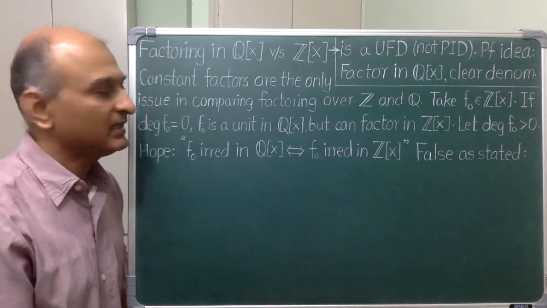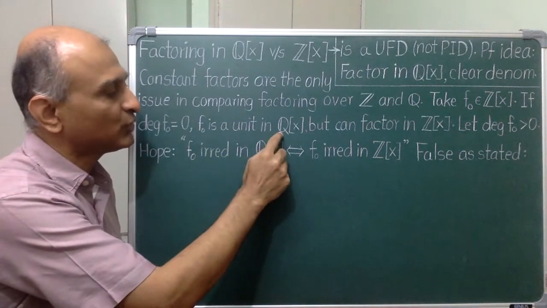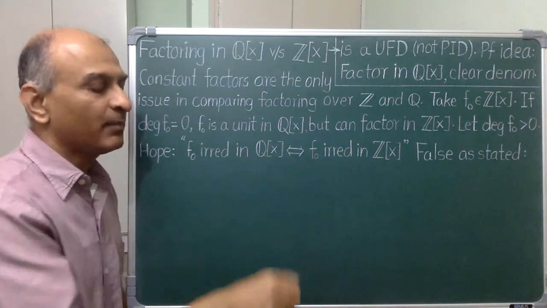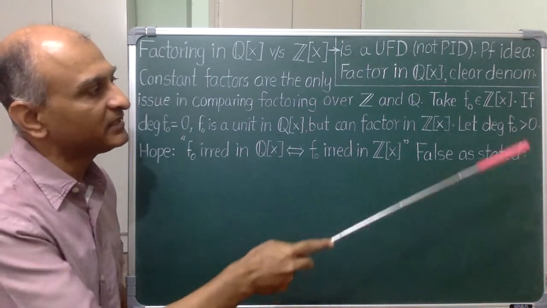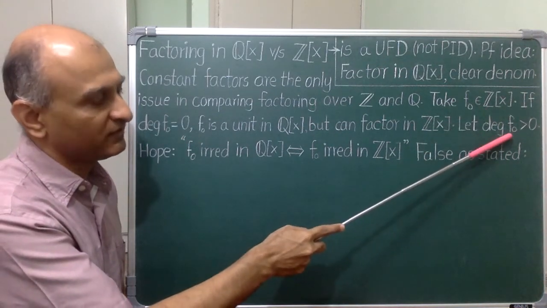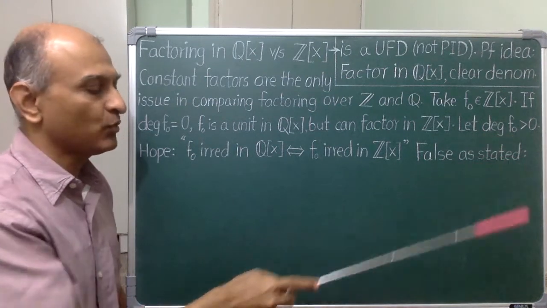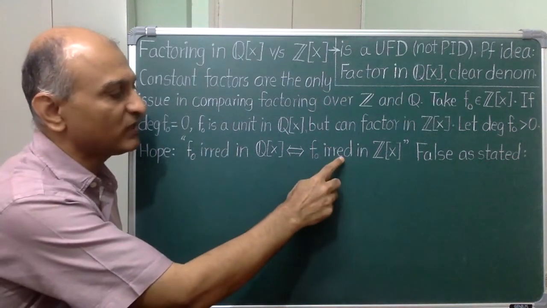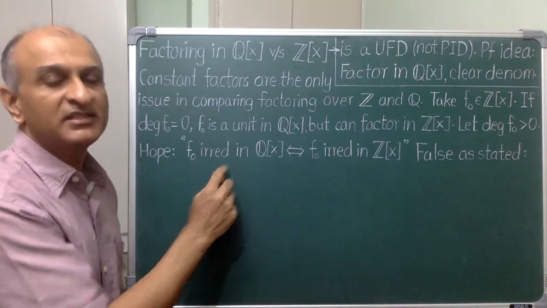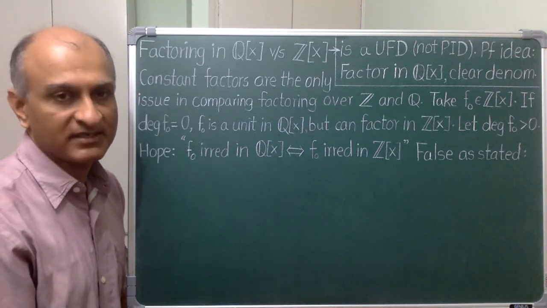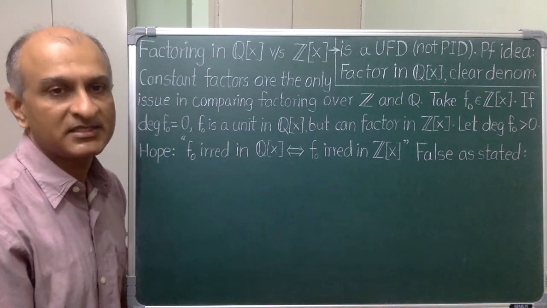For example, 10 is a unit in Q and so in Q[x], but it does factor non-trivially over Z. So let's take an integer polynomial of positive degree. Now one might hope that it is irreducible over Z if and only if it is irreducible over Q. This is not quite right, but it can be fixed. So see if you can find the right statement.